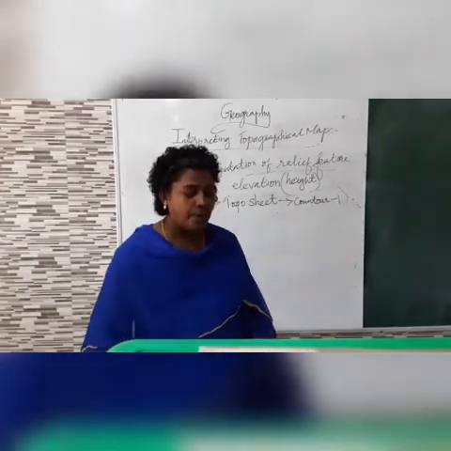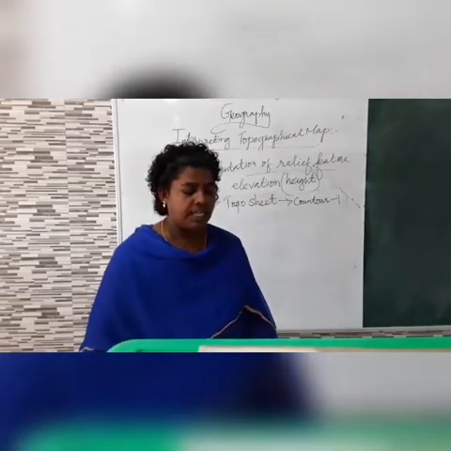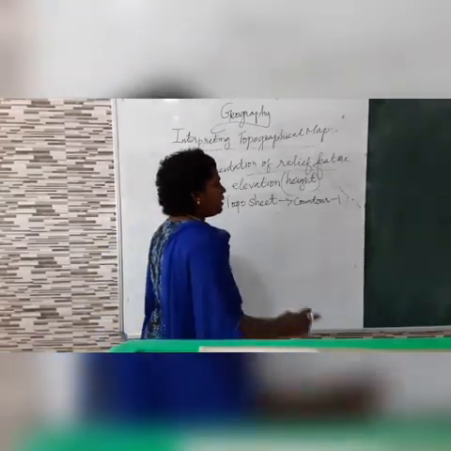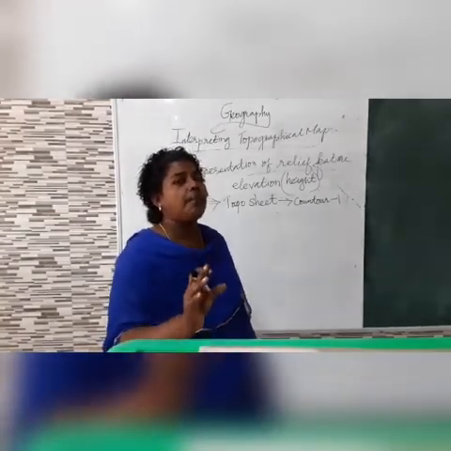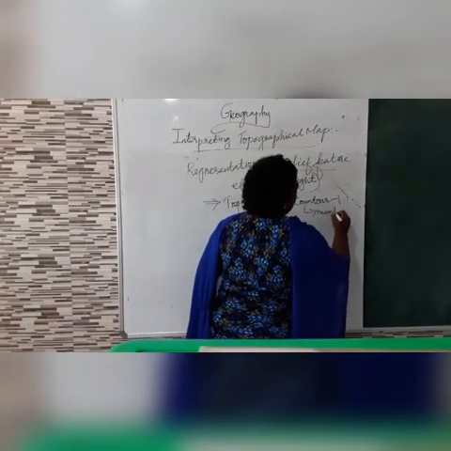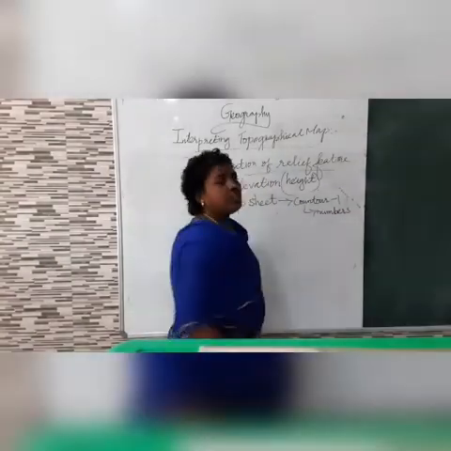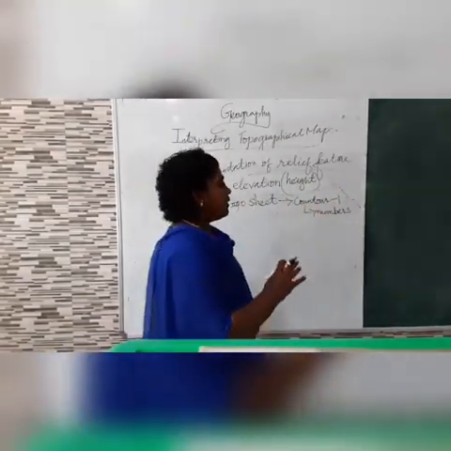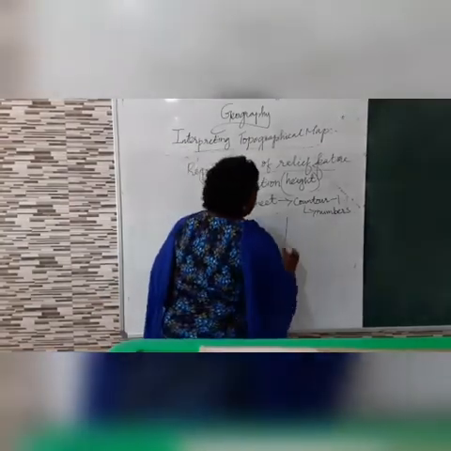According to that, on the topo sheet there are several such lines with special numbers that indicate the height of all the places connected by these lines. So for each contour line, what will be given? Numbers. These numbers help to find out the relief features in the map. Now, we'll see how we will see it.